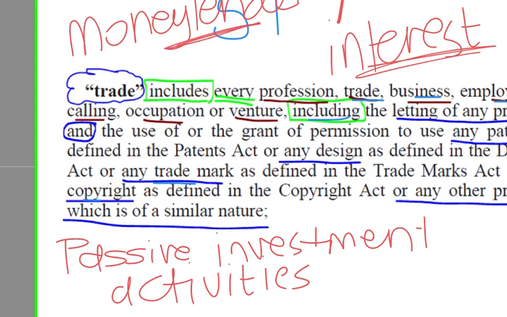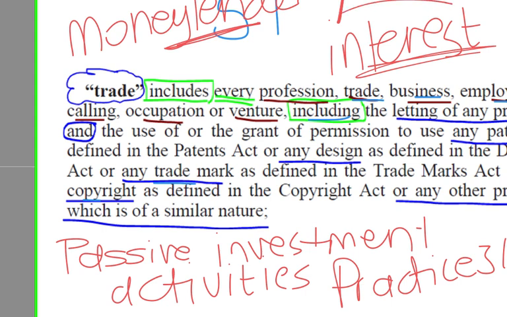We have what we call Practice Note 31. And Practice Note 31 gives us the exception where interest that is incurred will be allowed as a deduction against any interest that has been received or accrued for a person other than a money lender.